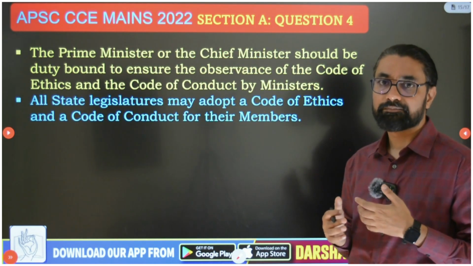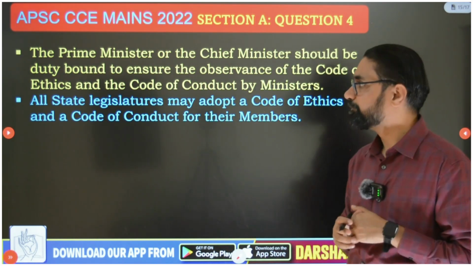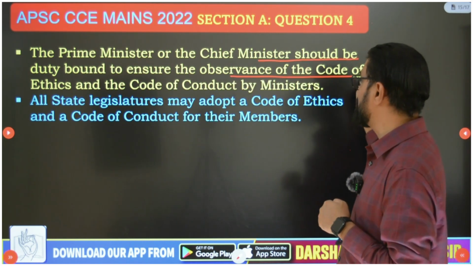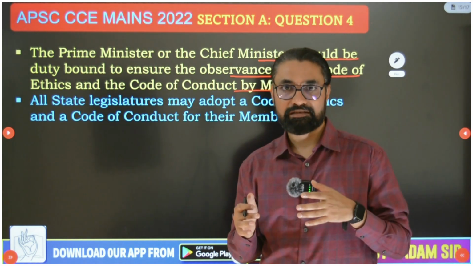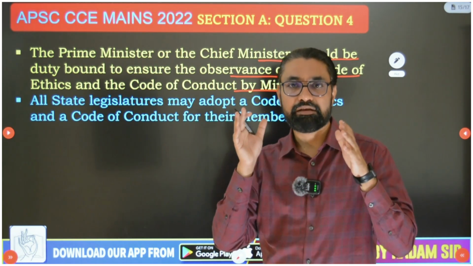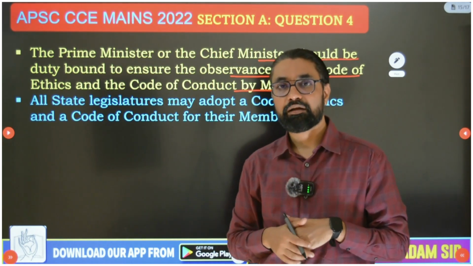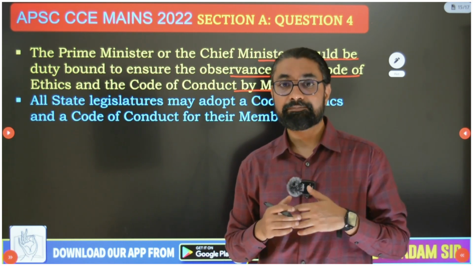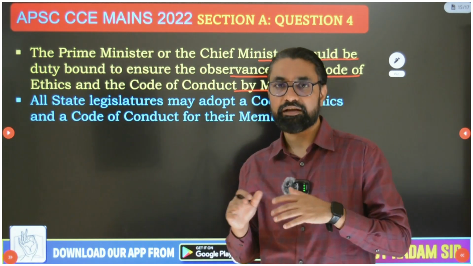They should know the do's and don'ts, and they should be treating the bureaucracy as per those code of ethics principles. Then guys, the prime minister or the chief ministers should be duty bound to ensure observance of this code of ethics and code of conduct by ministers. And as per this law, whatever decision has been taken, the prime minister and chief minister should be laying reports of this observance before the Lok Sabha and Vidhan Sabha: in the past year such and such violations were observed, this many complaints came, and as a chief minister, as a prime minister, I took this decision. And this report should be presented before the Lok Sabha and Vidhan Sabha.